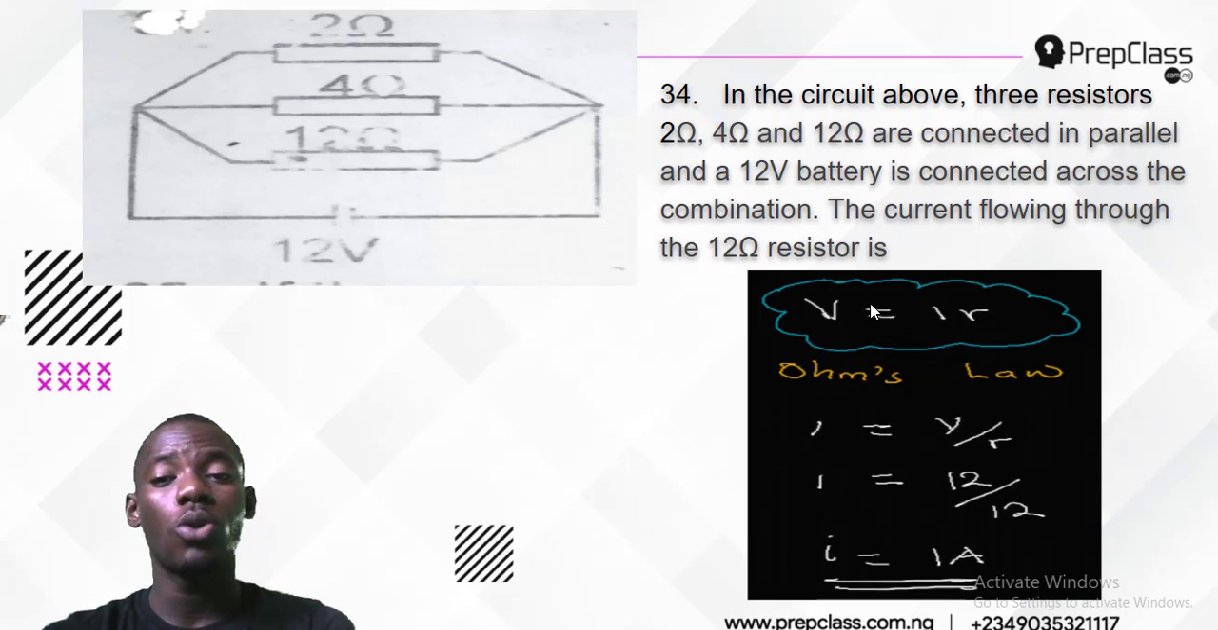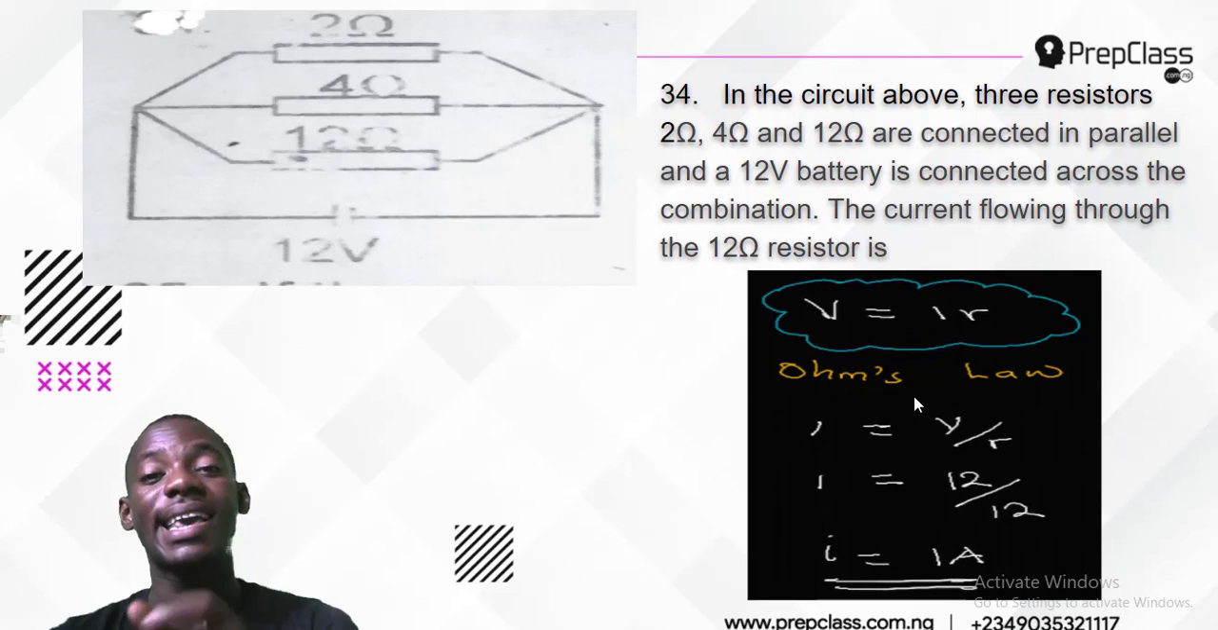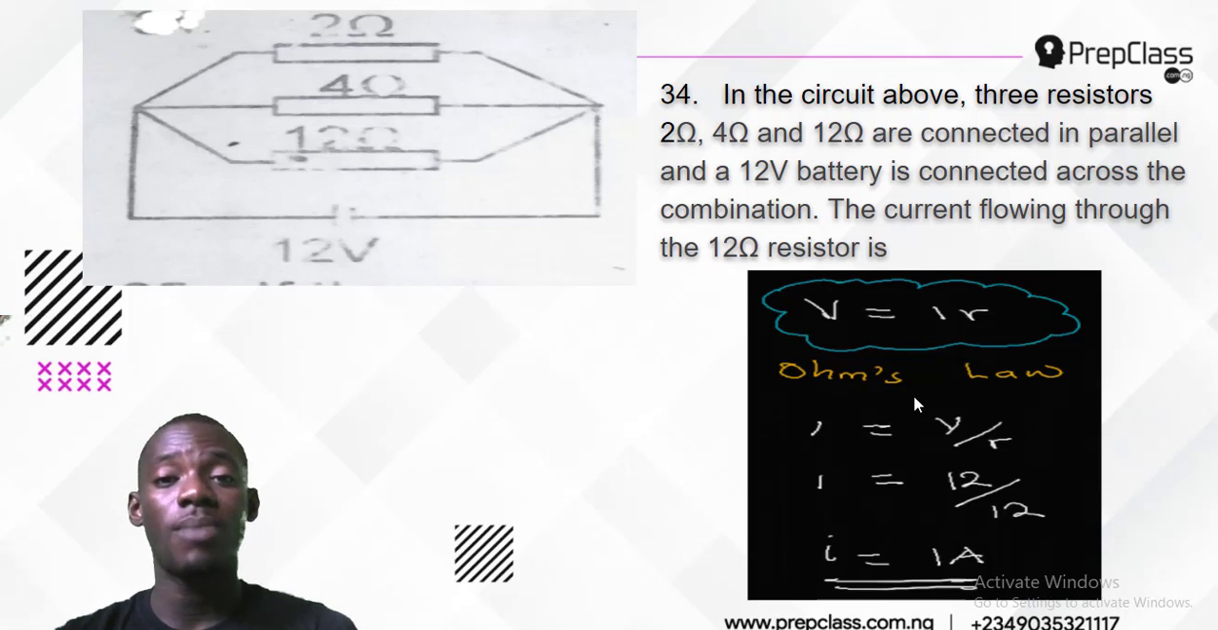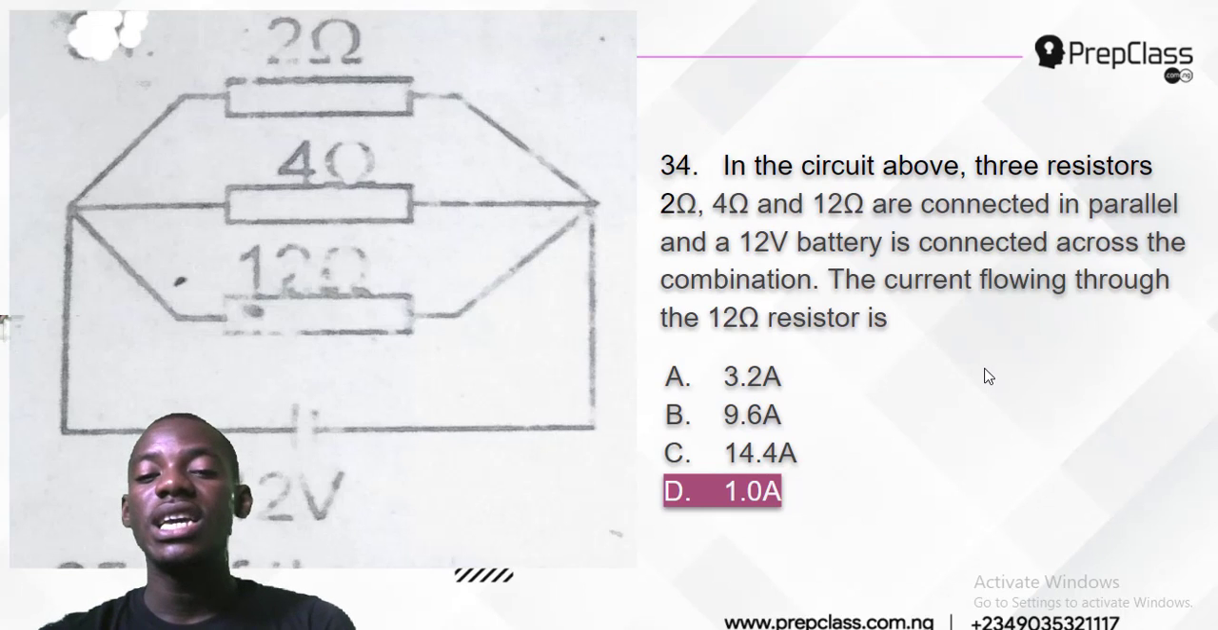Don't forget Ohm's law, V equals IR. It is the key I used to answer this question. You need to know some formulas to be able to answer some questions, because without the formula you don't have the key to that question. Formulas are like keys to open the door. So you must take note of some formulas that you can't afford to forget. That is the way this question is done.